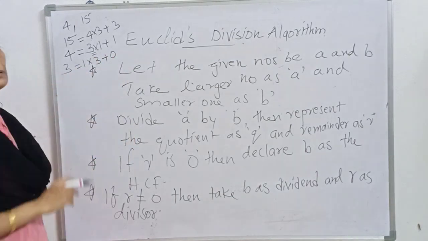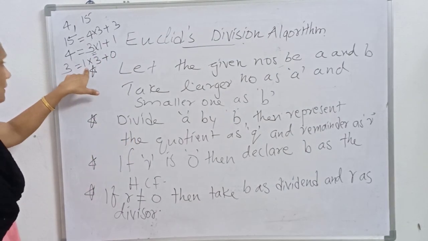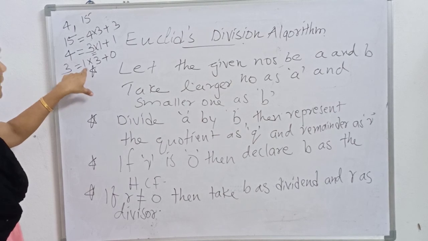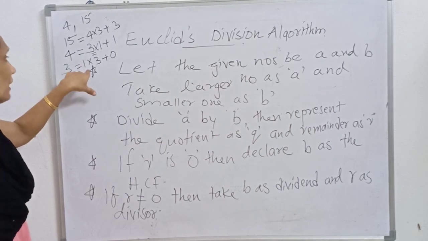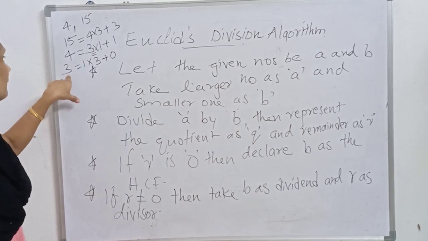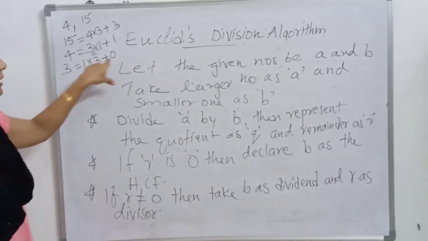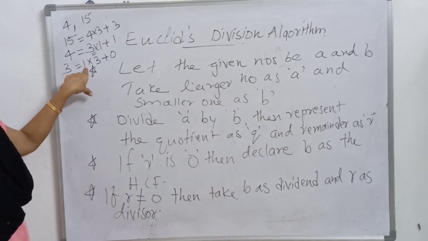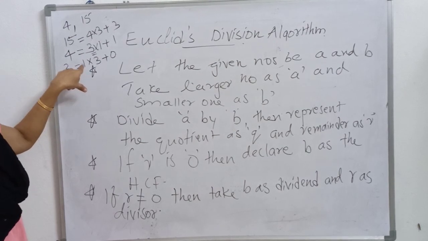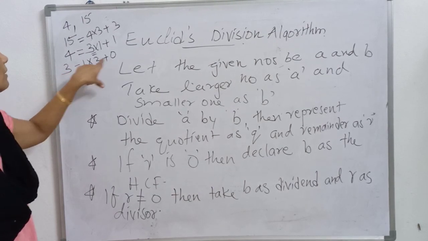Okay, we got it. So here 1 is the divisor in this case, 3 is the dividend, 3 is the quotient and 0 is the remainder. So when 1 is the divisor, we got the remainder as 0.